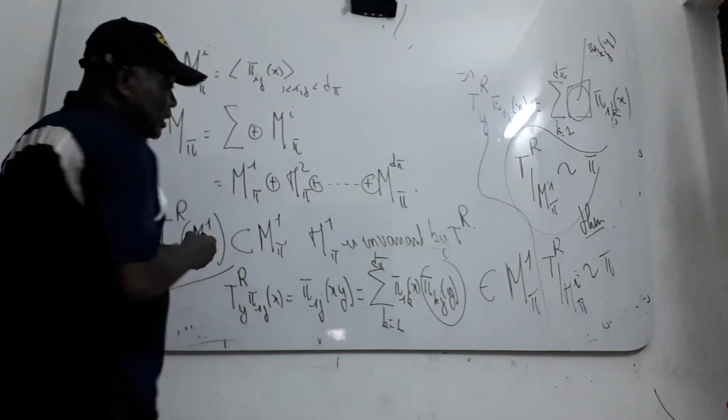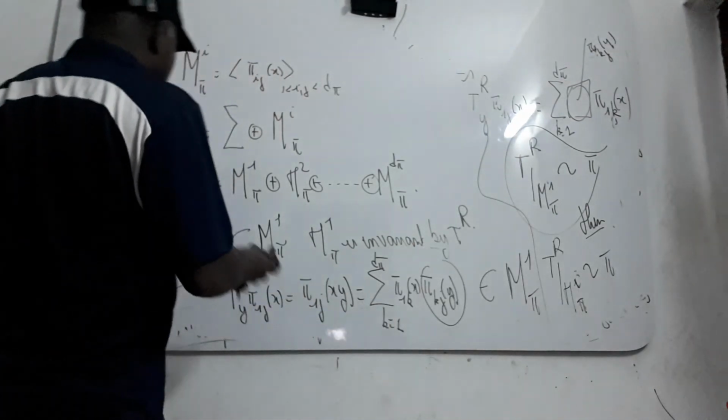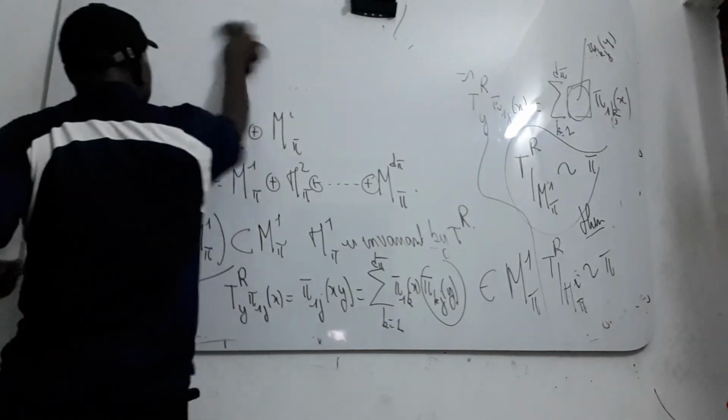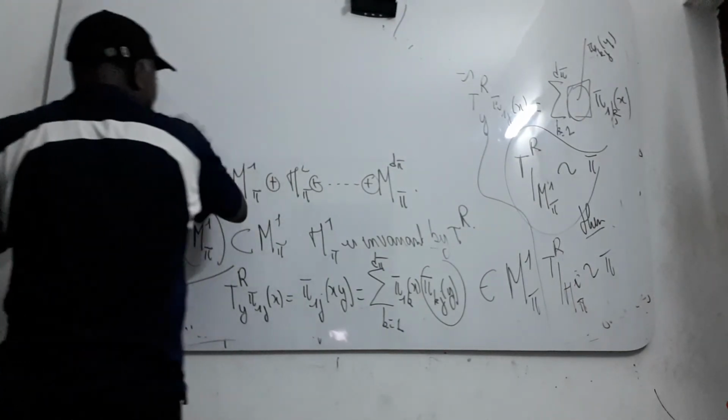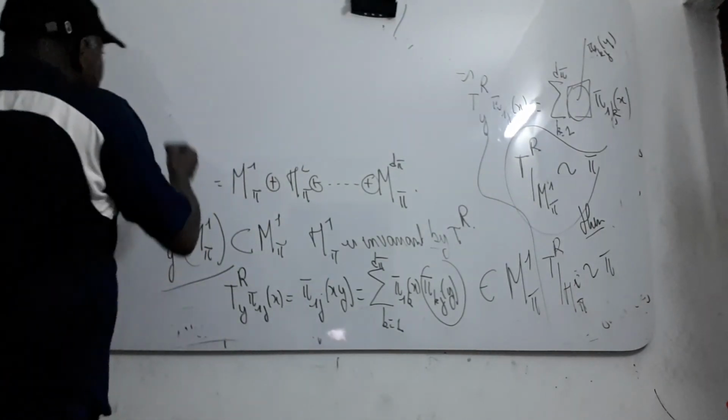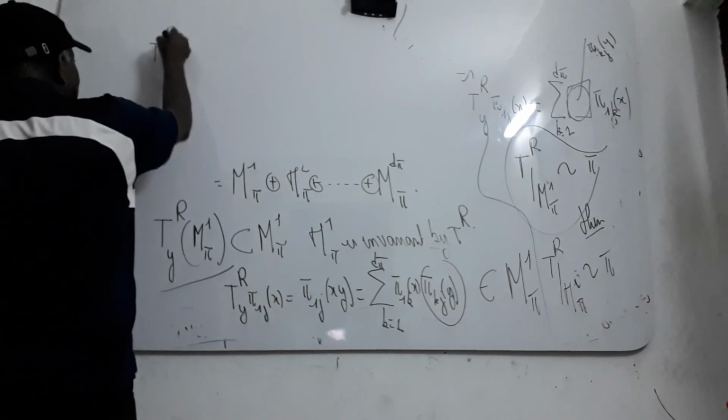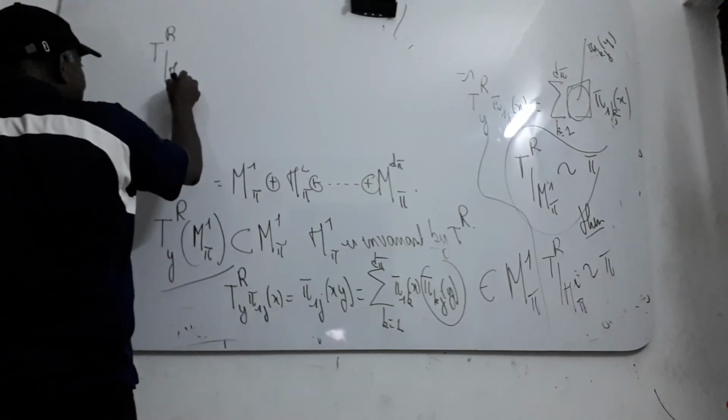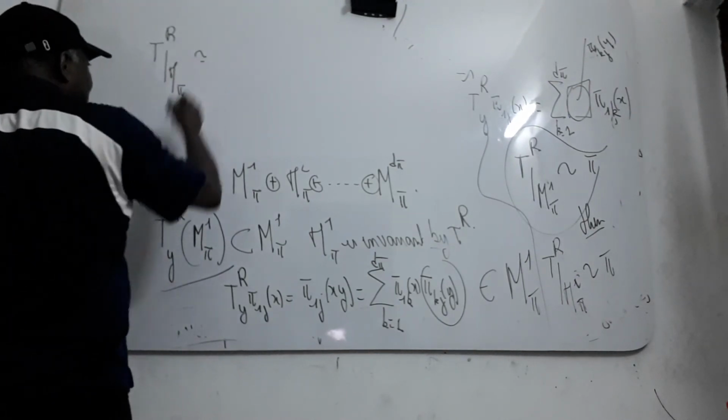When you do the restriction now, let us write it somewhere here. When you take the restriction of m pi here, we have this condition.